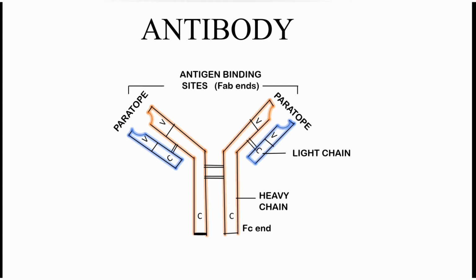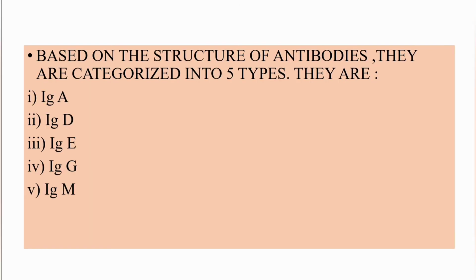And then moving to next slide. Based on the structure of antibodies, they are characterized into 5 types, and they are IgA, IgD, IgE, IgG and IgM. Now we will discuss about these 5 types of antibodies.